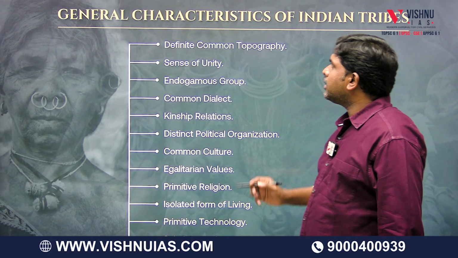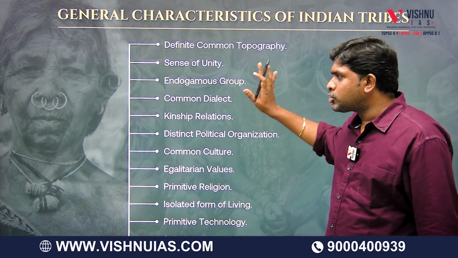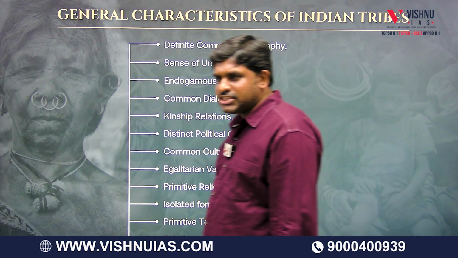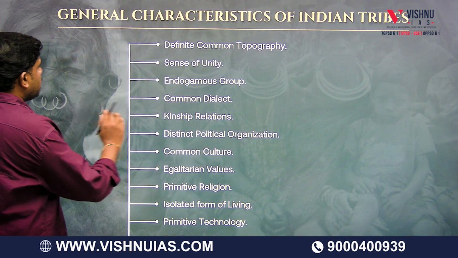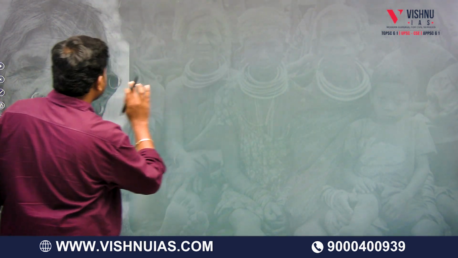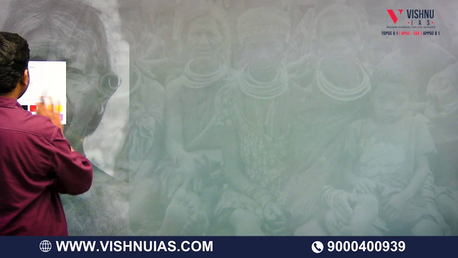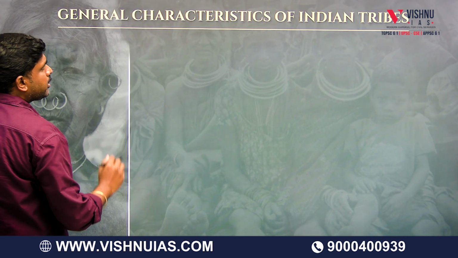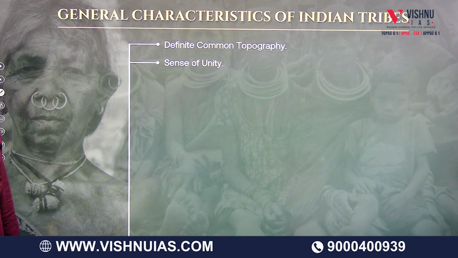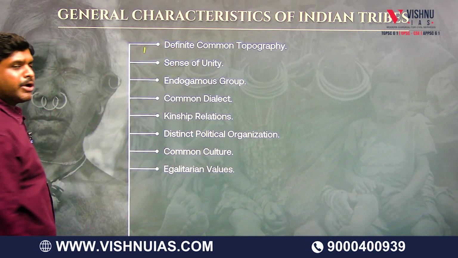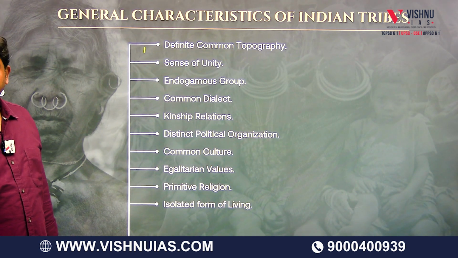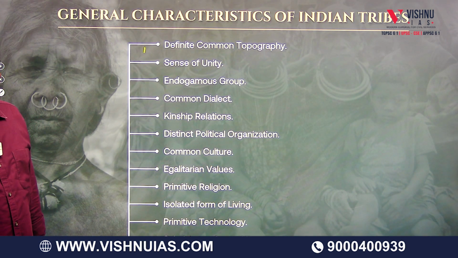So the general characteristics of any tribe are: a definite common territory, a definite common topography, meaning they have an association with the territory. Number one. Number two, they have a sense of unity among themselves.